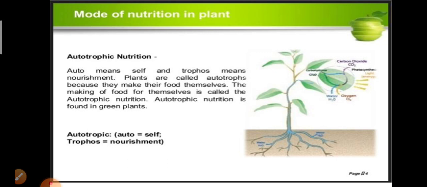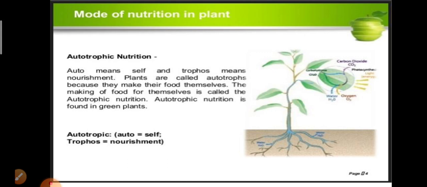Auto means self and trophos means nourishment. Got it, students? Here the word autotrophic is divided into two words, that is auto and trophos, where auto means self whereas trophos means nourishment.